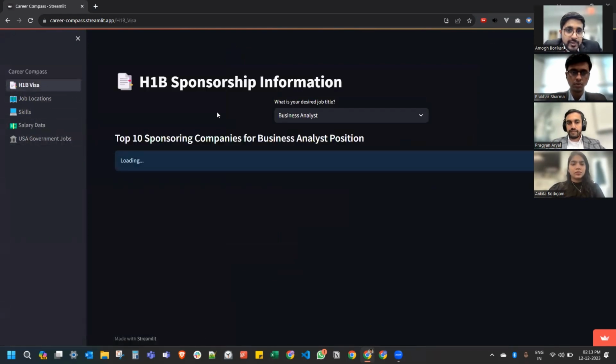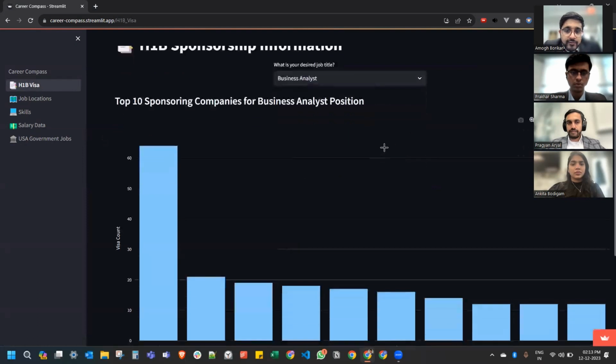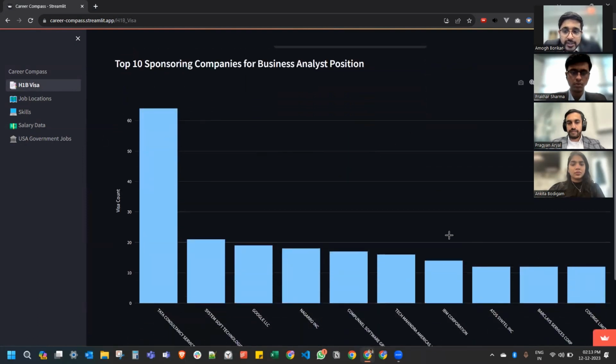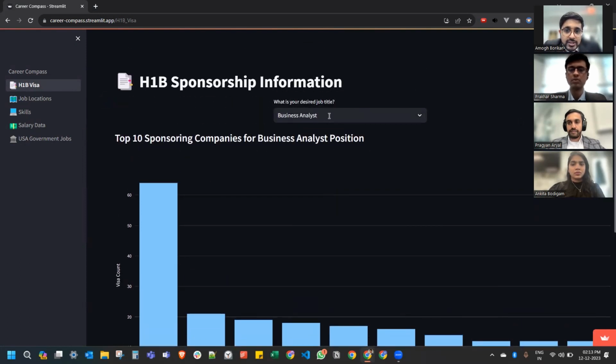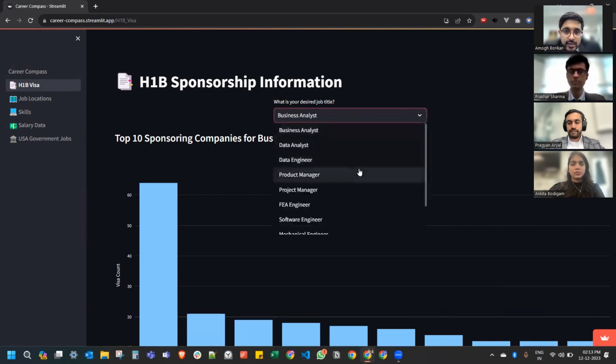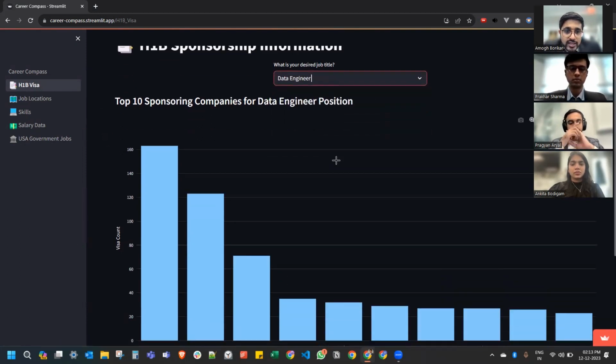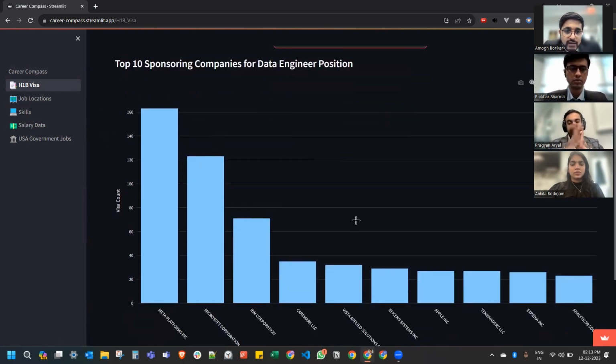First, if we go to H1B sponsorship information, we have listed the top 10 companies that have offered H1B visas for this particular position, which is business analyst in this instance. If we go through all this data, we will see which companies have given H1B visa sponsorships for candidates.